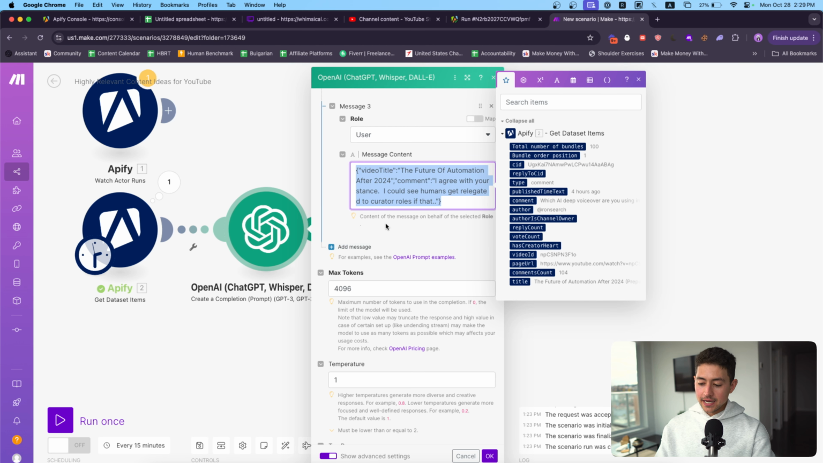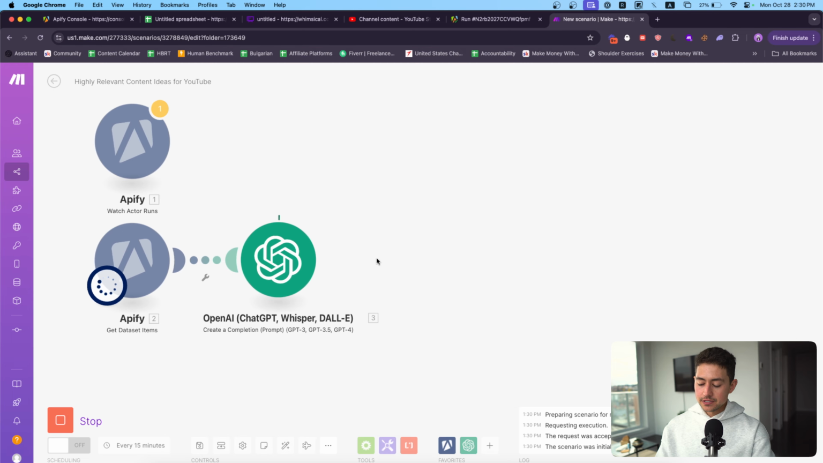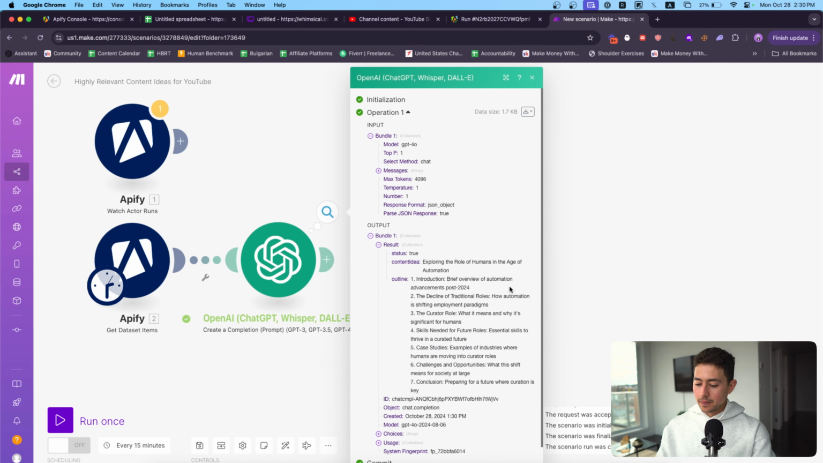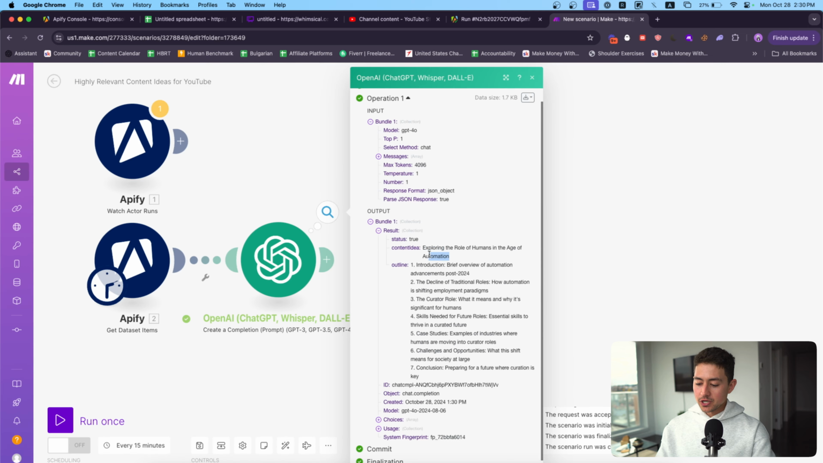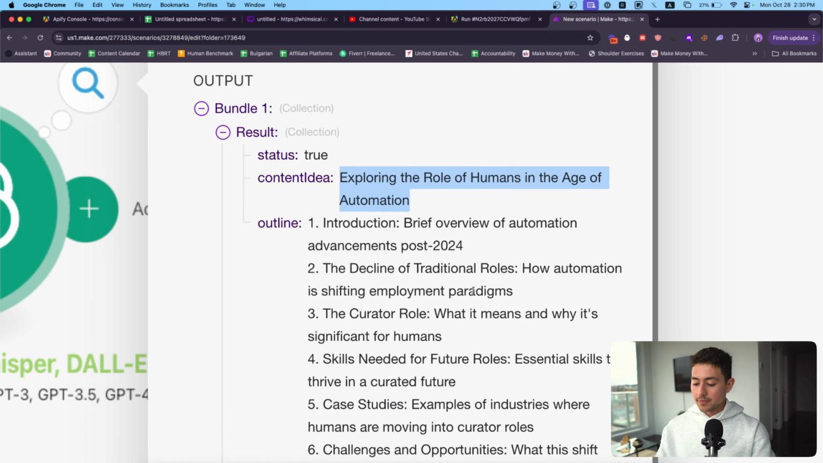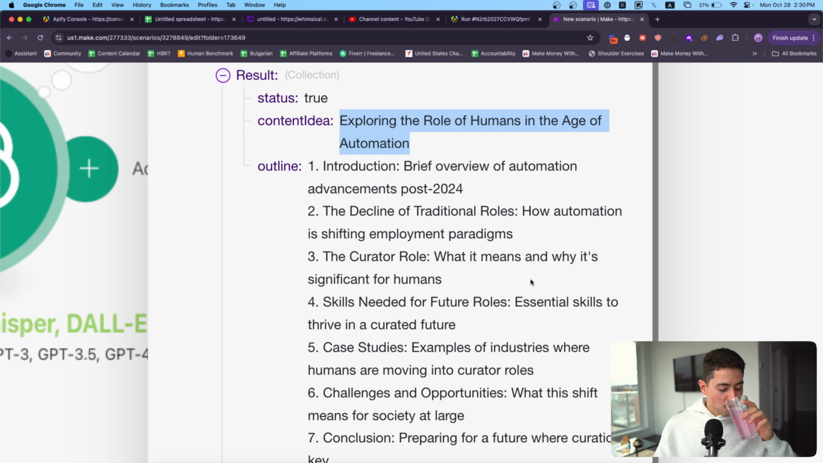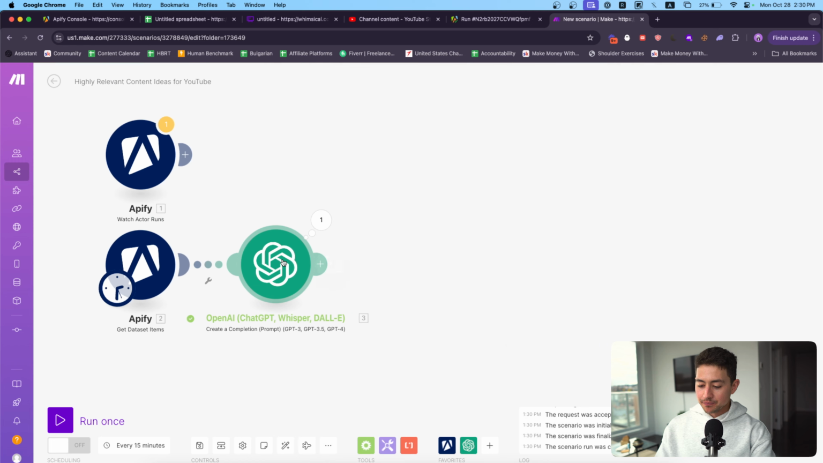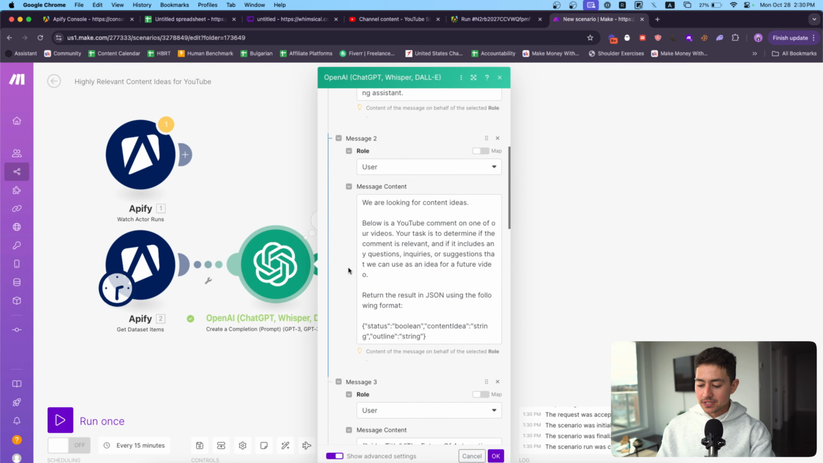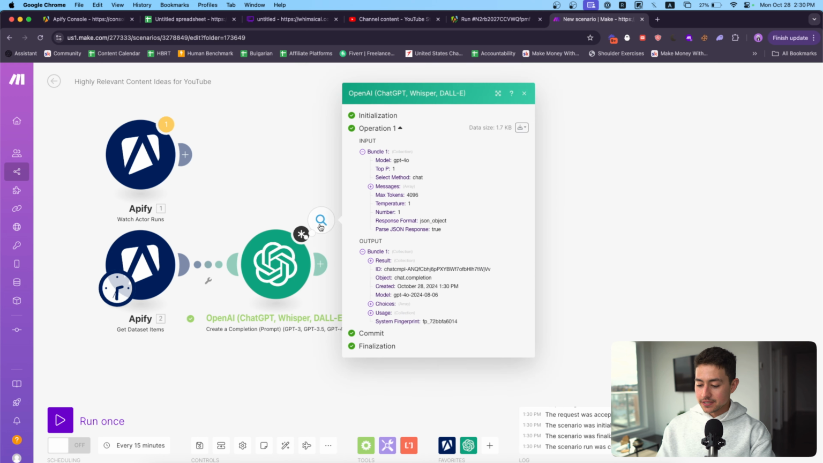And then we want the AI assistant now to generate us an output. So I'm just going to use AI to build out my own response pattern. Let's see the result. Status true, content exploring the role of humans in the age of automation. That's actually pretty good. I like it. Then we have an outline: brief overview of automation advancements post-2024, how automation is shifting employment paradigms, what it means and why it's significant. The outline's fine. I'm not really going to worry too much about the outline. I just wanted to show you guys that you could generate multiple different types of data as an output. Still, we can totally use this as our training data now.